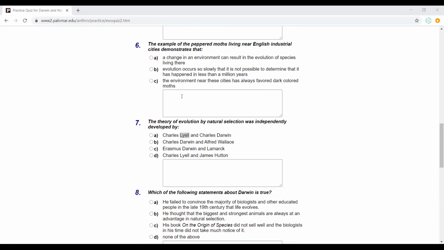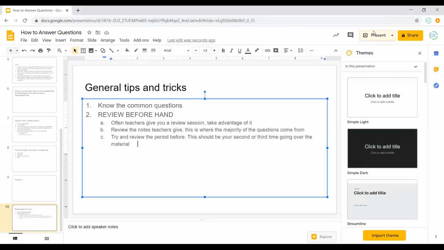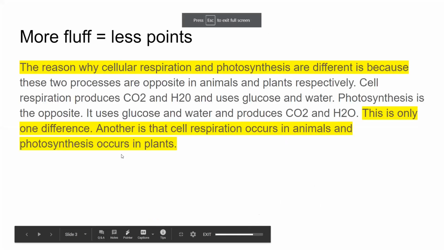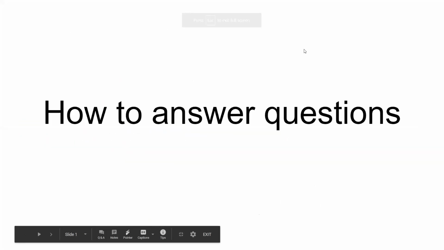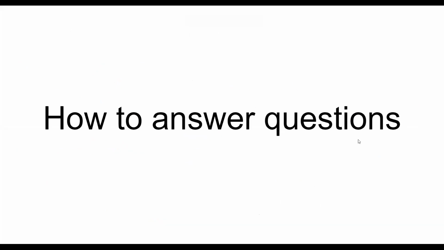So we're going to get into pretty much just tips and tricks for how you can improve your general test-taking abilities and for biology specifically. Because there are a few things you should know before answering all these questions. So just how to answer questions in general.